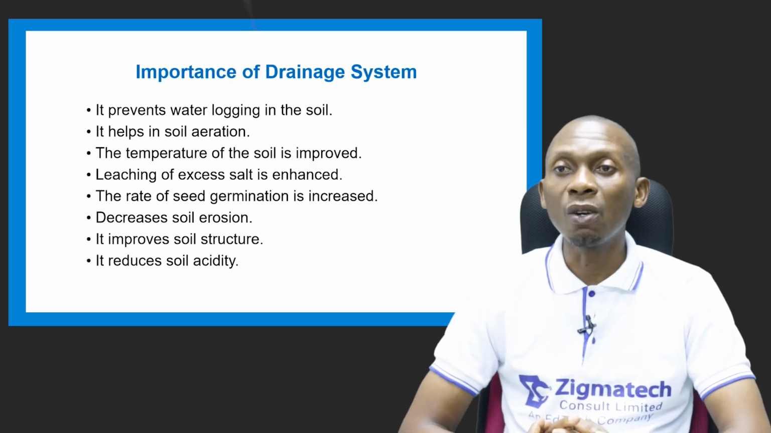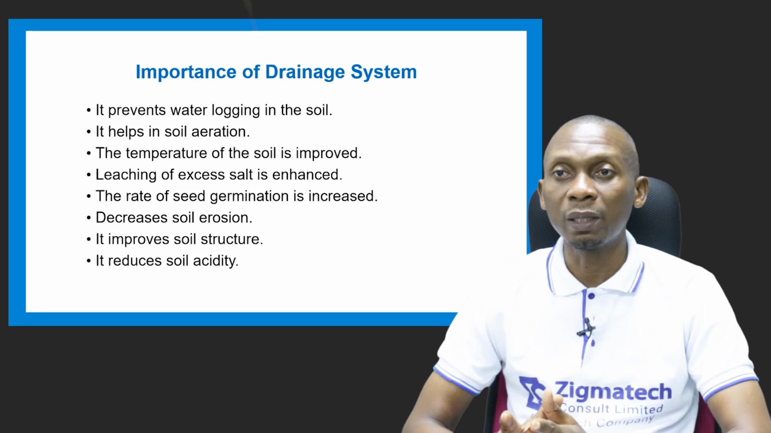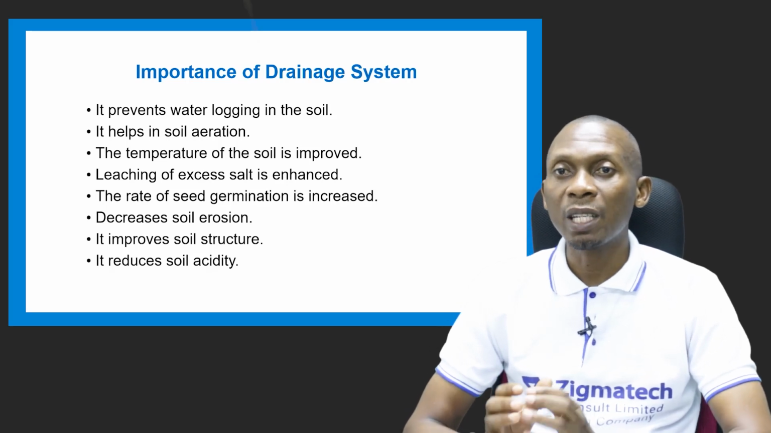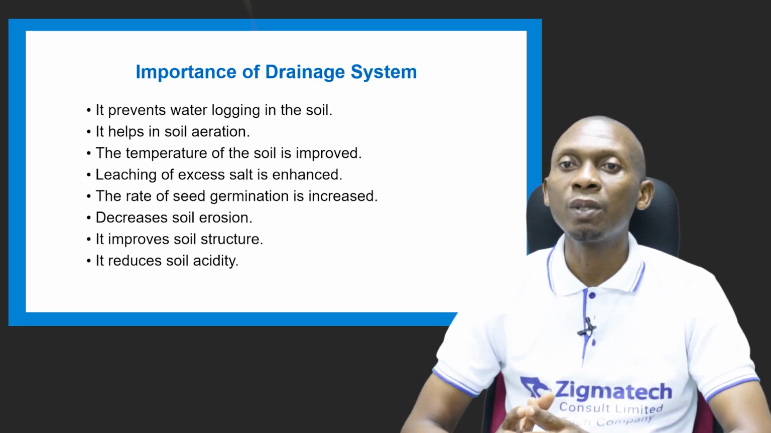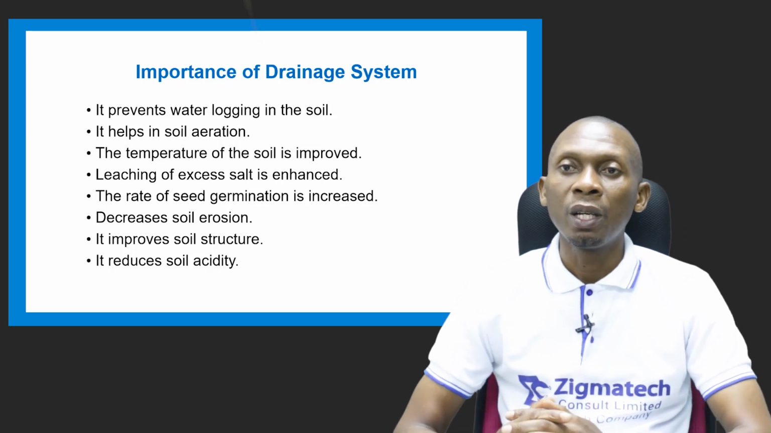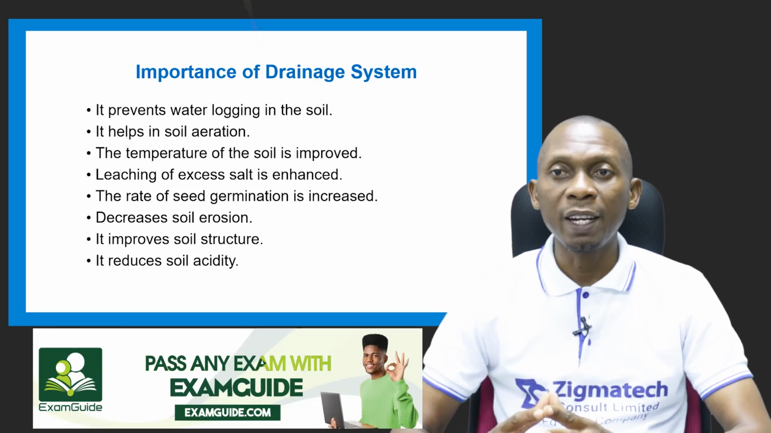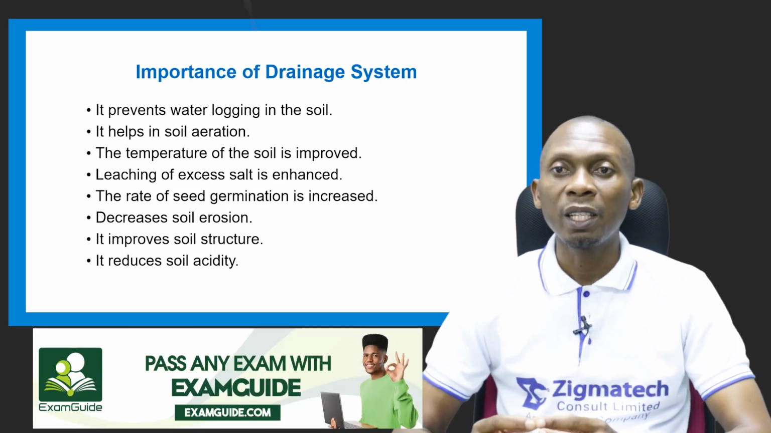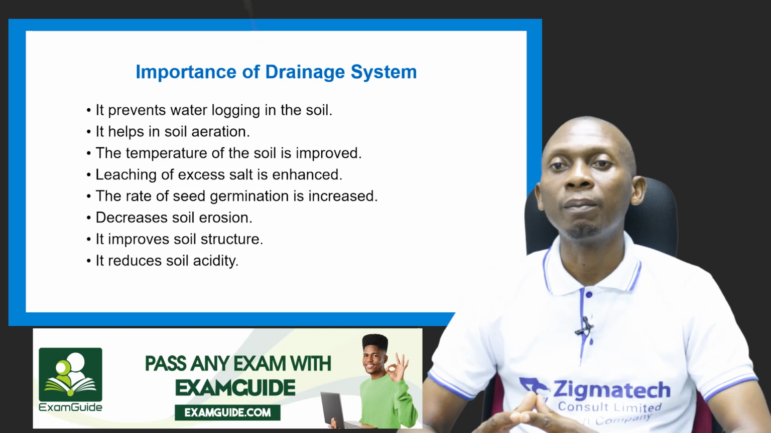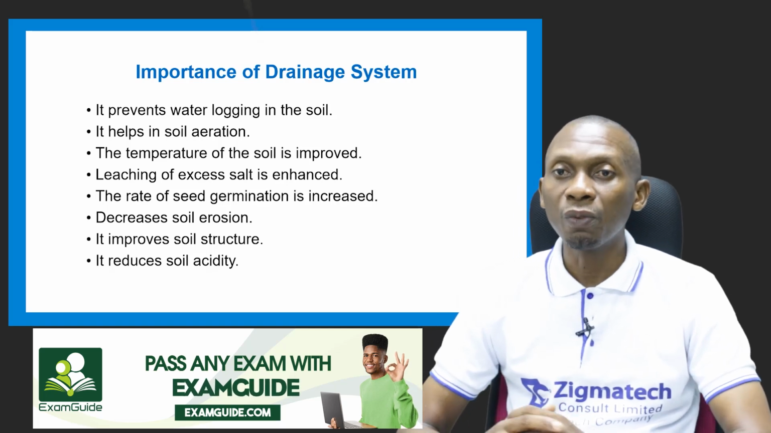Now, it prevents waterlogging in the soil, which has to do with excess water in the soil. Drainage can help to prevent waterlogging. It also helps in soil aeration. Of course, when there's a lot of water, the free movement of air is also affected. So drainage can help to improve aeration. Then the temperature of the soil is also improved.